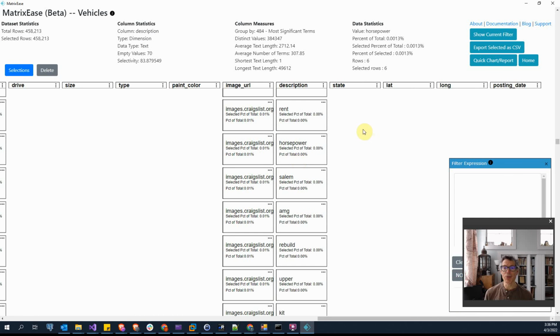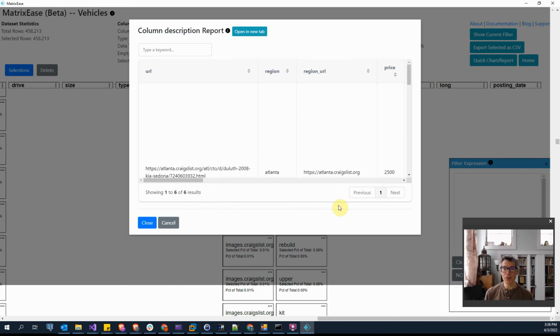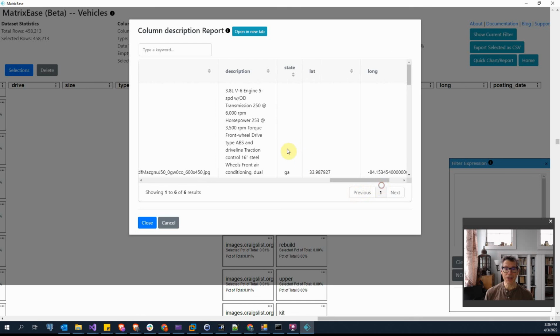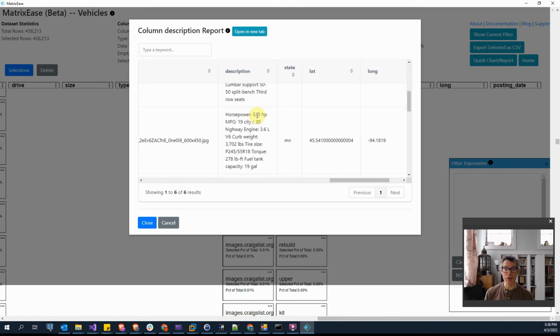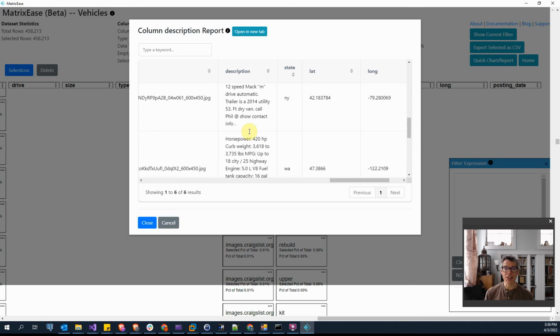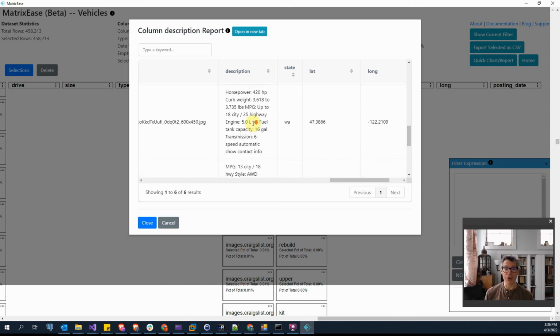I'll now show how you get rows for a particular cell. In this case, I'm picking description, as it is using the most significant term, and horsepower. And I want to see the rows for this cell. This will return me a report where the most significant term in description was horsepower. If I slide over here and start looking at it, horsepower 235, horsepower 323, again, it seems to be vehicles where the major selling point is horsepower.